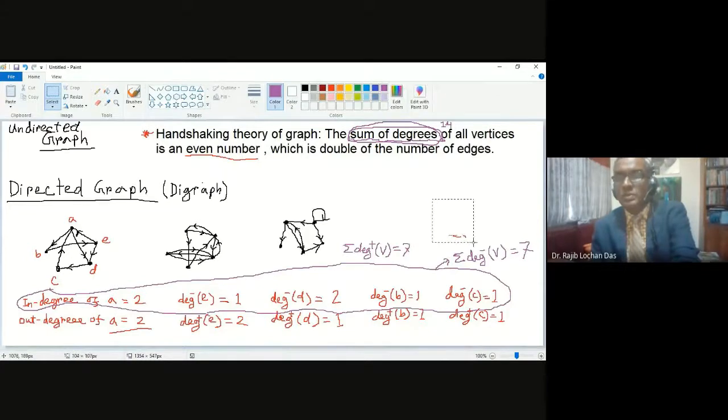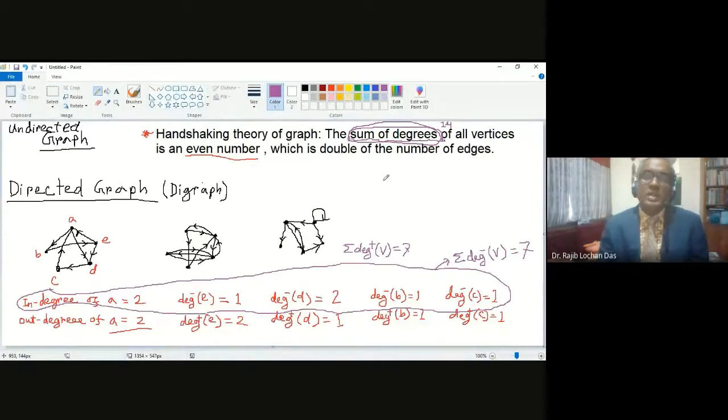So in the directed graph situation, you can say the summation of in degrees, the summation of out degrees and the number of edges will all be equal, the same number, for every directed graph.